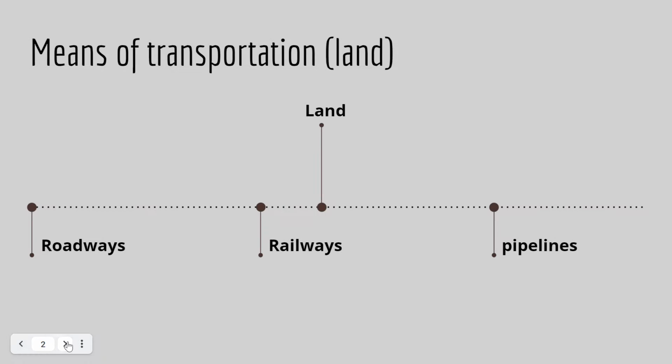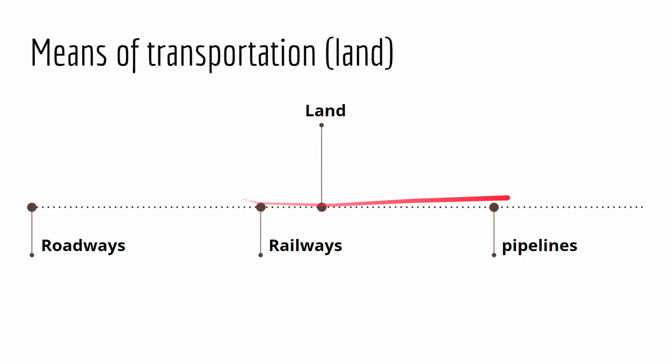So the first thing: what is this transportation they're talking about? Transportation is just from one place to another, something like that. But no, we have transportation in three ways. The first one is land. In land, we have three ways of transportation: roadways, railways, and pipelines. In the chapter, the first topic they have given is this diagram, which means it's very important. Yes, guys, it's important.